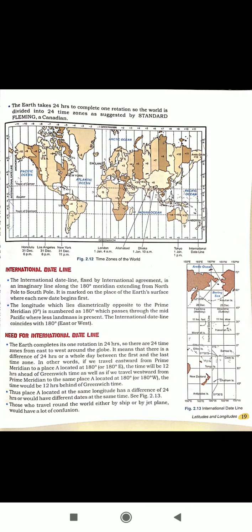For example, student, if we travel eastward from the prime meridian to place A located at 180 degree east, the time will be 12 hours ahead of Greenwich Mean Time. As well as if we travel westward from the prime meridian to the same place located at 180 degree west, the time will be 12 hours behind Greenwich Mean Time. Thus, that is why the international dateline is considered to avoid the confusion. Those who travel around the world either by ship or by jet plane would have a lot of confusion.